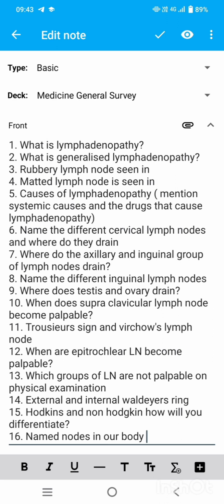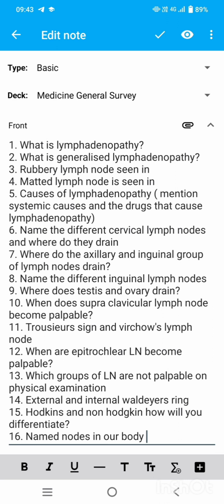Now testis and ovary, these are the gonadal organs, mainly abdominal in origin. Ovary is already an abdominal organ and testis was earlier abdominal. So it drains into pre and para aortic lymph nodes. 10th, when does supraclavicular lymph node become palpable? In case of malignancy, either GI malignancy, lung malignancy, breast or gonadal malignancy.